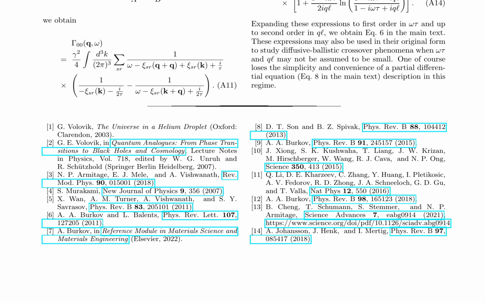The expressions may also be used in their original form to study diffusive-ballistic crossover phenomena when ODE and QL may not be assumed to be small. The theory is applicable to thin films of currently known chiral semimetals, such as CoSi and RhSi, although many details will certainly be different due to a more complex electronic structure of these materials. The results are expected to be observable in experiments, and the details will be investigated in future work.